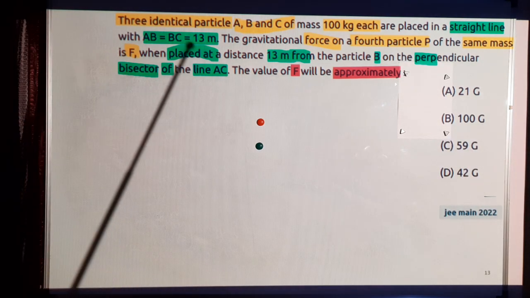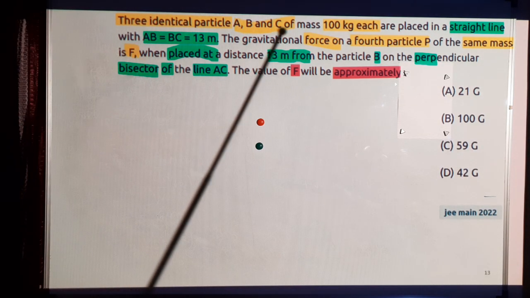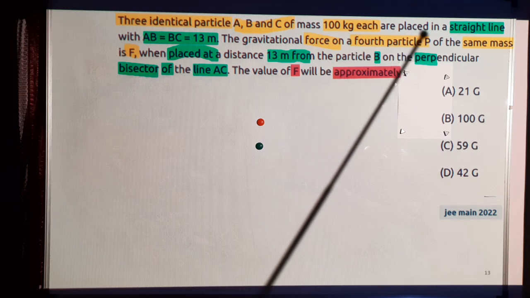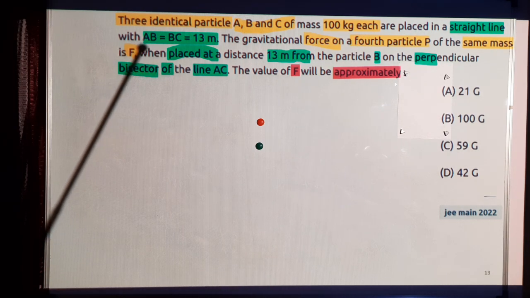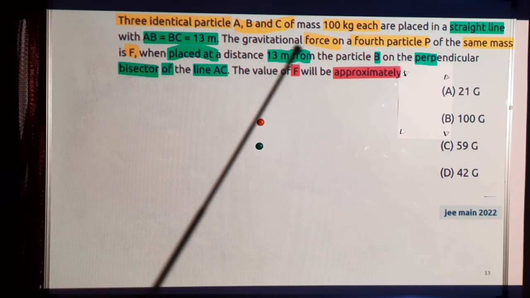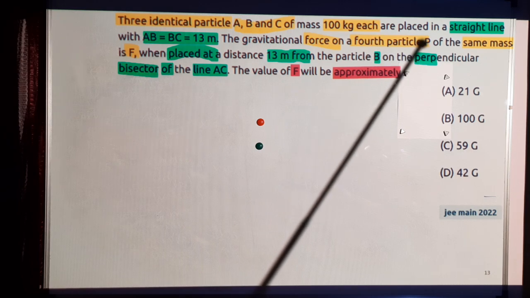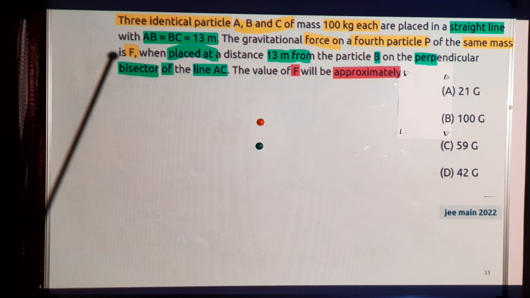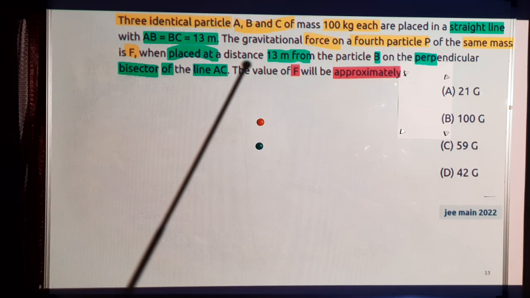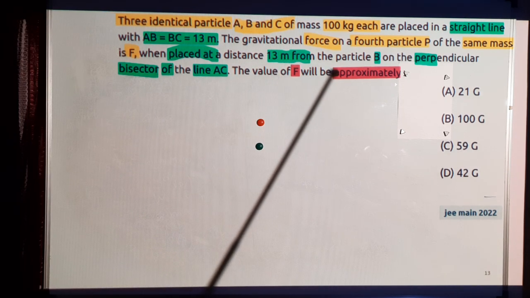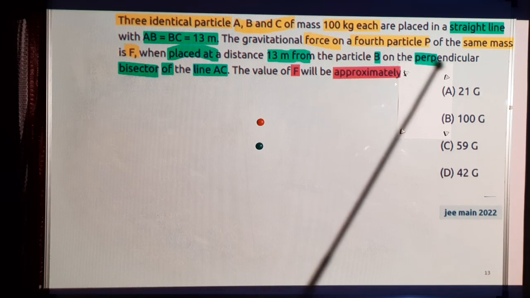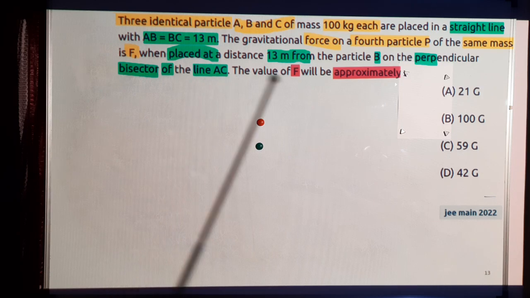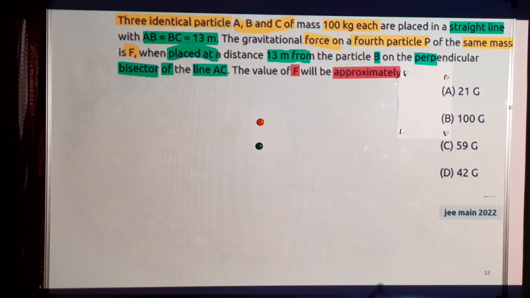Next question. 3 identical particles A, B, C of mass 100 kg each are placed in a straight line with AB equal to BC equal to 13 meters. The gravitational force on a fourth particle P of the same mass is F when placed at a distance 13 meters from the particle B on the perpendicular bisector of line AC. The value of F will approximately be.